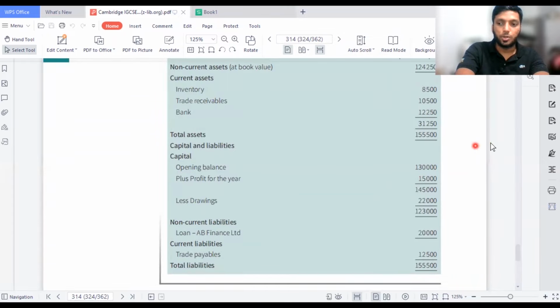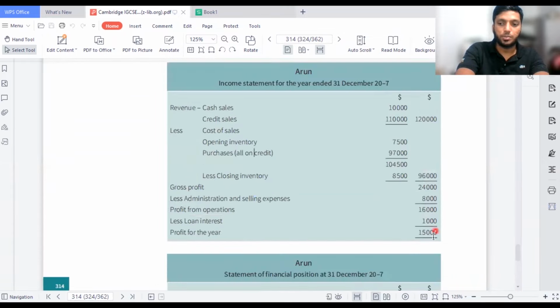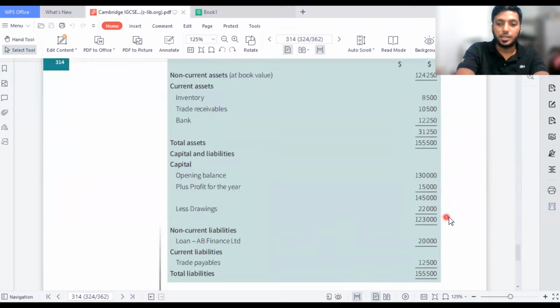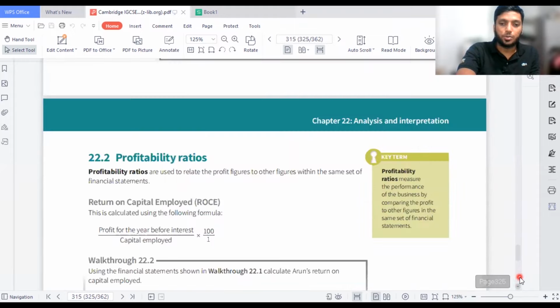This 15,000 is the amount they have added under capital, and then they have deducted the drawings. After deducting this, they got 123,000, but they also have taken a loan of 20,000 from AB Finance, and the trade payables is 12,500. So you might see that 155,500 is your total asset, and total capital and liabilities is 155,500. So it is A equals C plus L. All three are equal. Now let's move on to the sum without wasting our time.